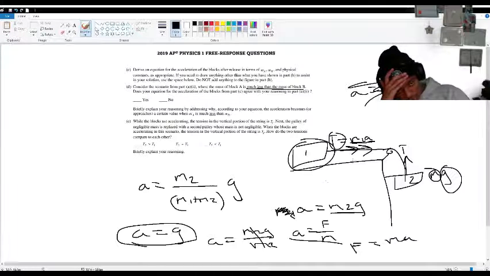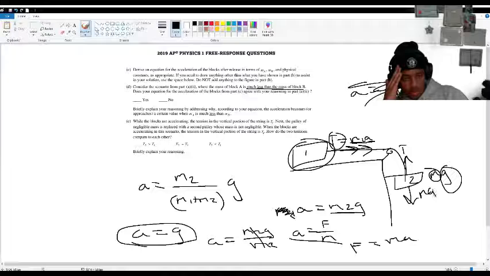So essentially, this a and this g are the same when block A's mass is negligible, because this is essentially the only force that's acting upon it. This is essentially its net force. This is the tension force now. Essentially, there is little to no force pulling up on mass 2.